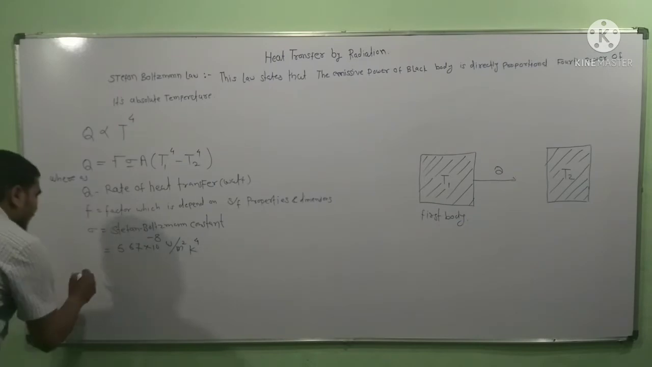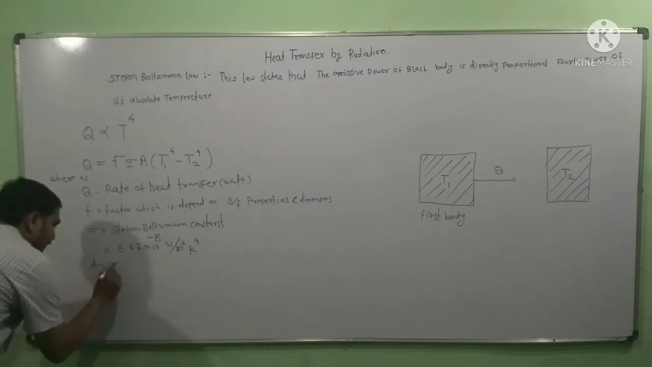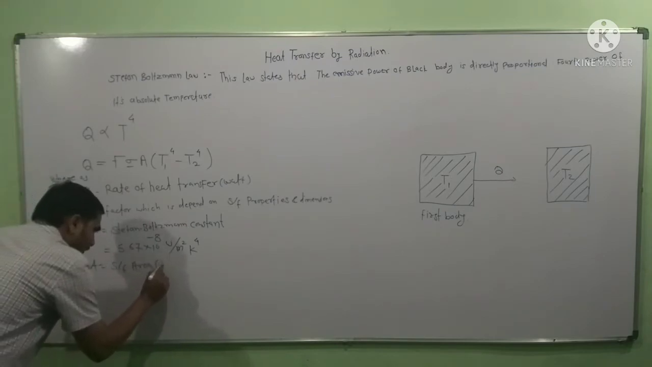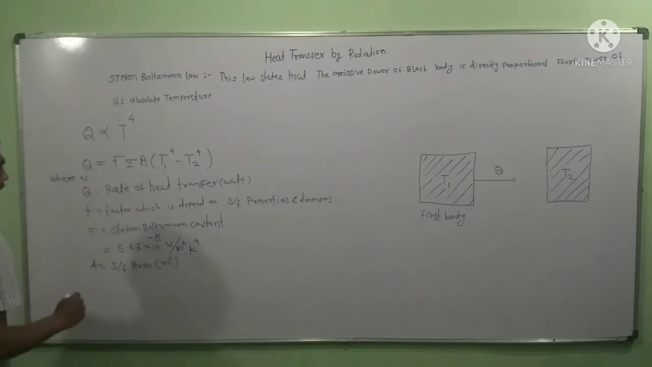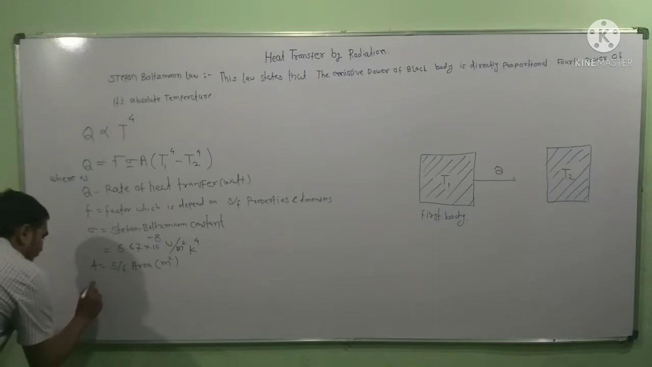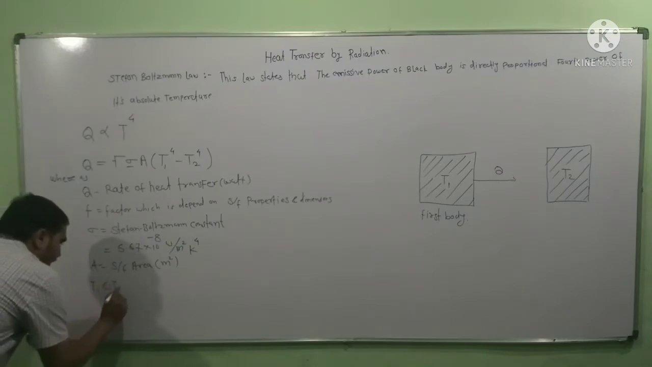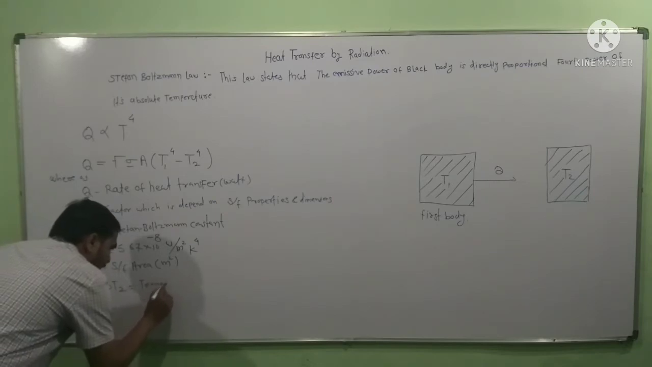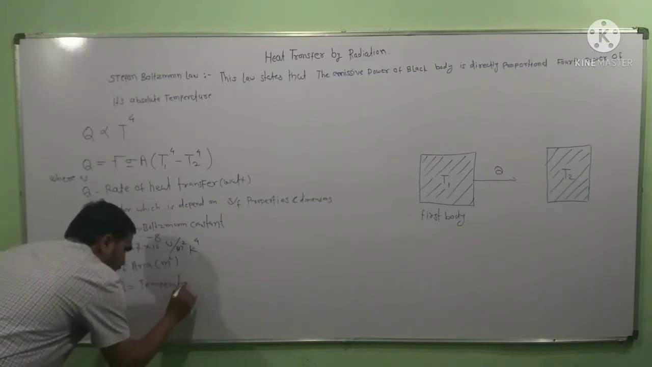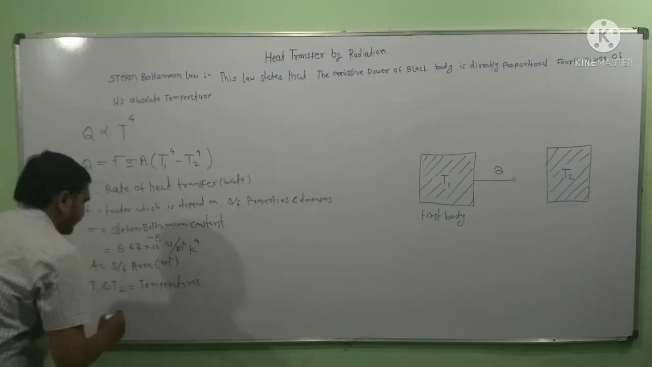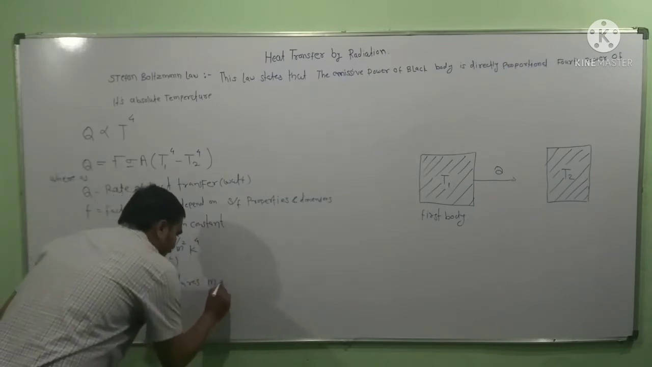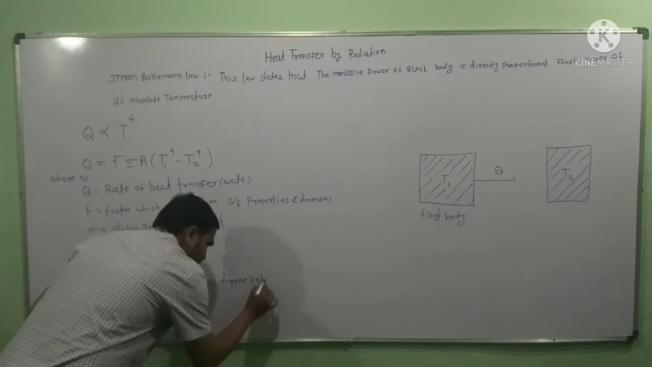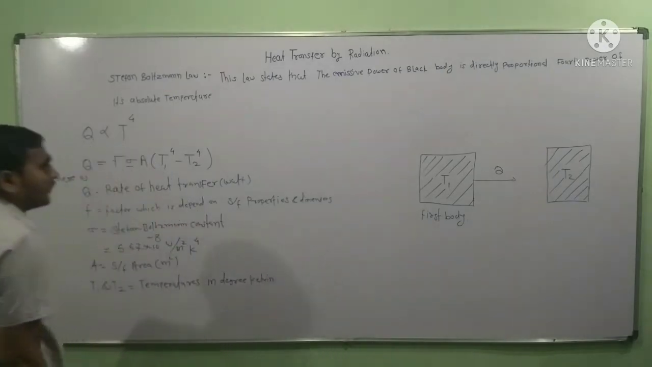And after that, A is the surface area in meter square, and T1 and T2 are temperatures in degree Kelvin.